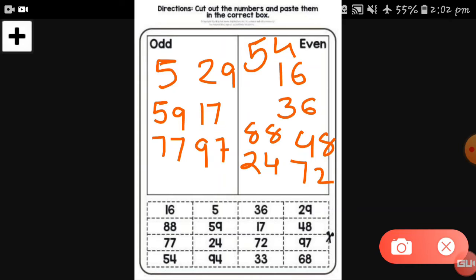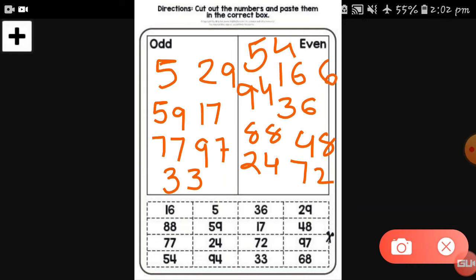Here is 94. So 94 is also an even number because 4 is at the ones place. Next is 33. So 33 is an odd number because 3 is at the ones place and 3 is an odd number. And here is 68.